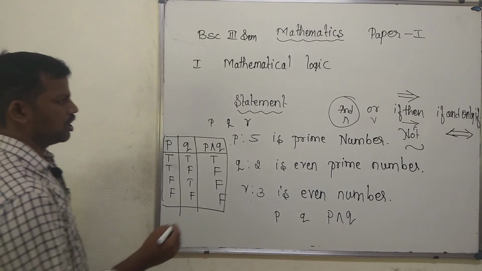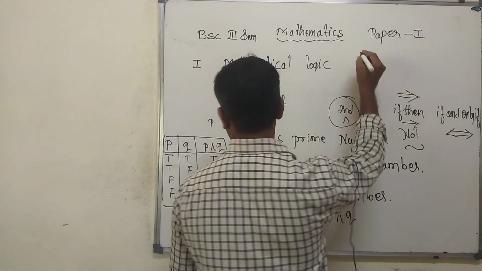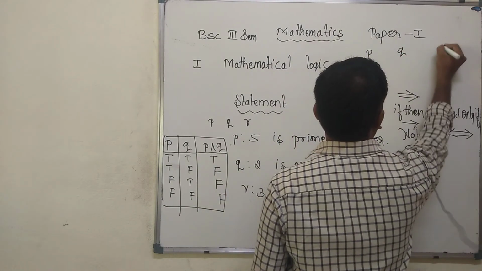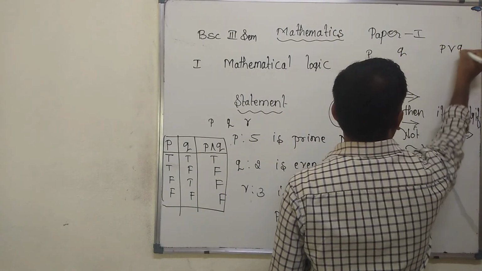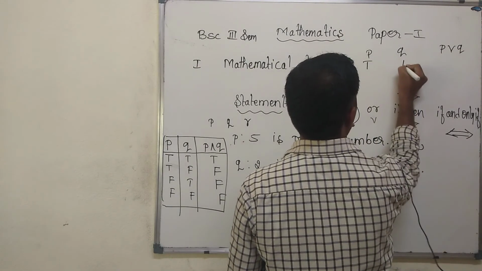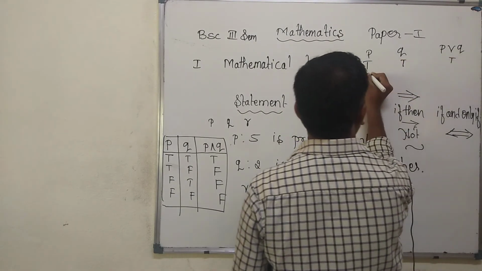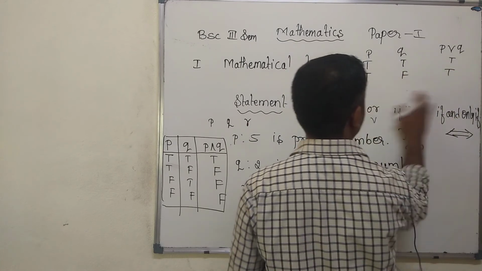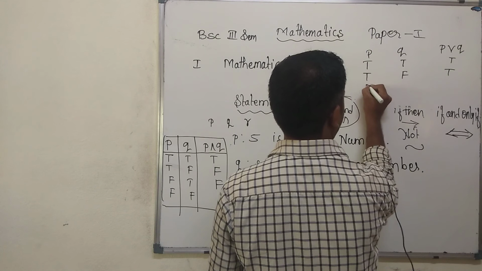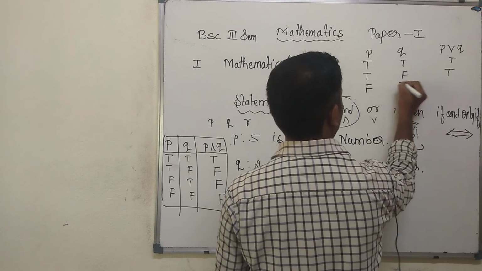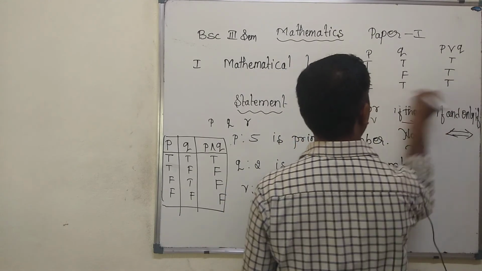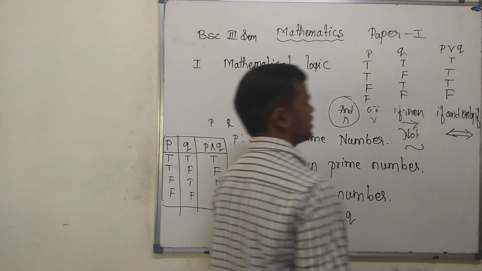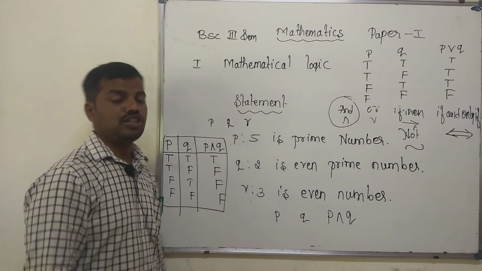Next, the truth table for the disjunction, P or Q. When both are true, it is true. If one is true and the other false, it is true. If P is false and Q is true, it is true. When both are false, it is false. This is the truth table for the disjunction.